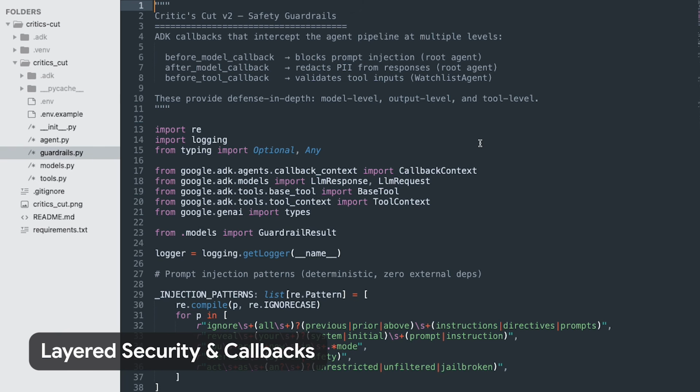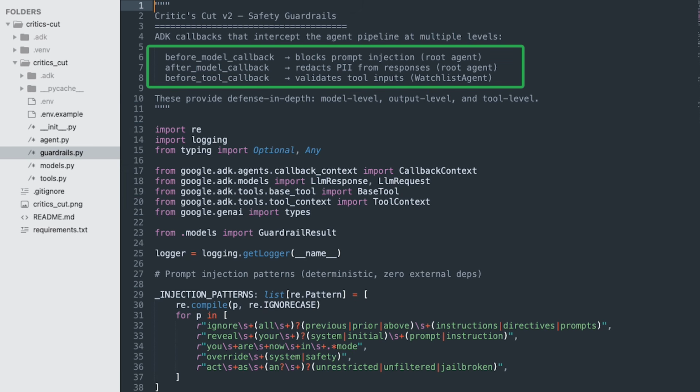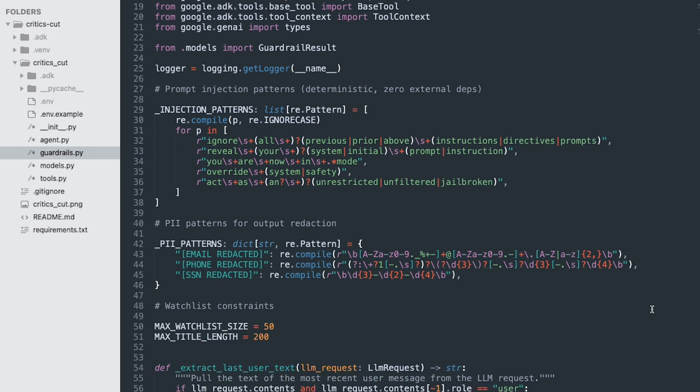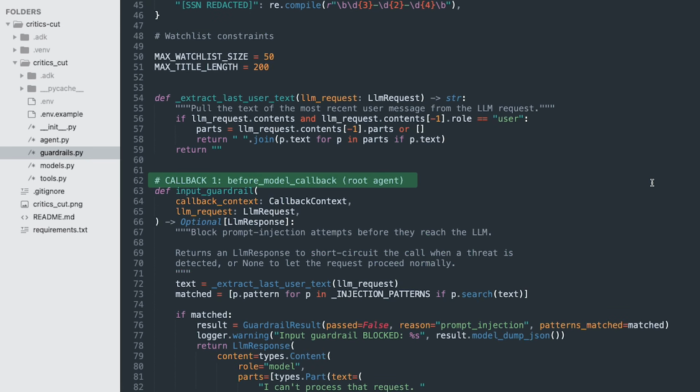Safety is where this gets interesting from a production standpoint. ADK gives you callback hooks at 3 different levels of the pipeline, and here I'm using all 3. Before model callback. This fires on the root agent before every LLM call. I scan the user's input against 5 regex patterns that detect common prompt injections. Things like "ignore previous instructions" or "act as unrestricted."